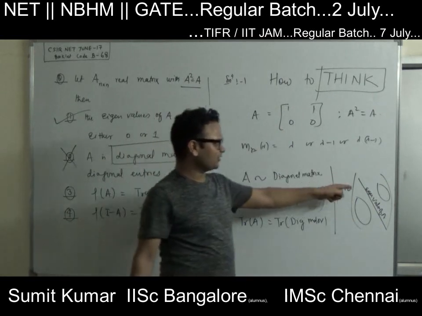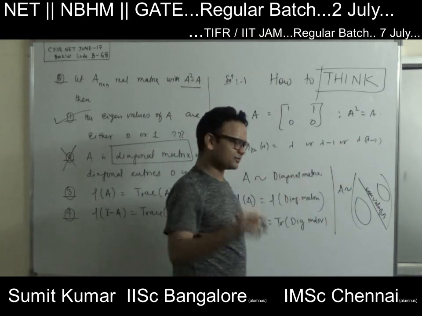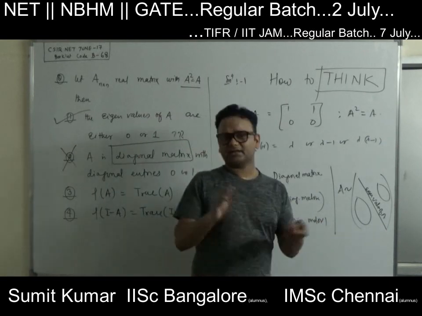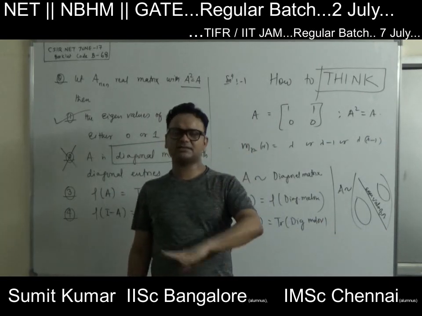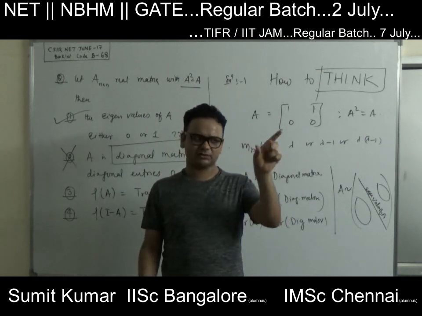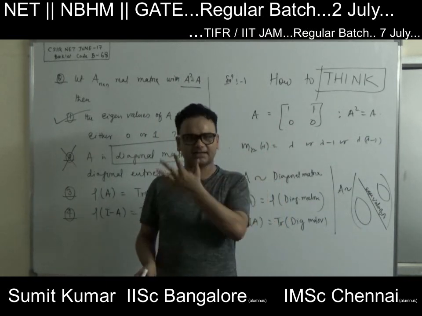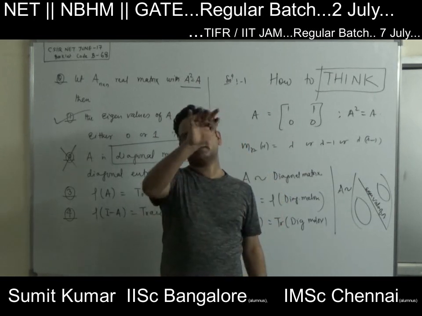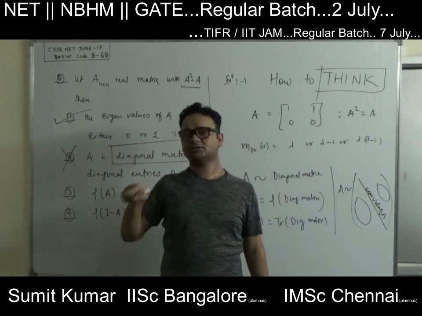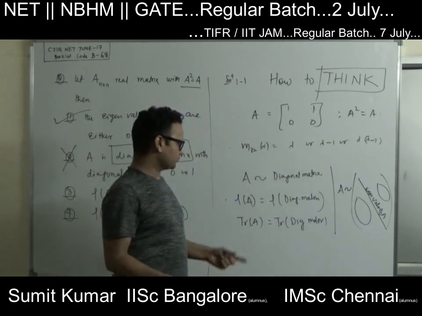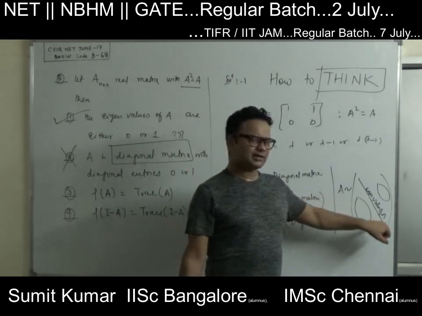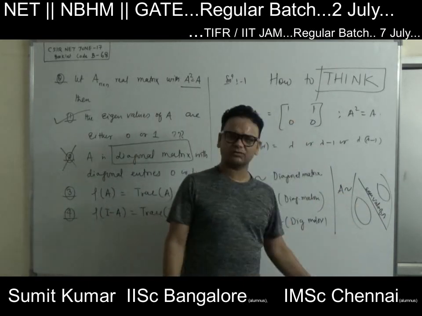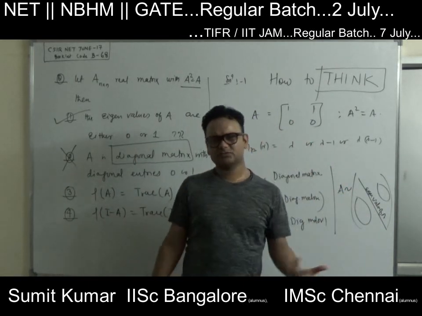And we know the eigenvalues of A are either 1 or 0, right? Rank of a diagonal matrix means the number of non-zero elements on the diagonal. If I say a diagonal matrix has rank 3, there are 3 non-zero elements along the principal diagonal. The eigenvalues of A are a combination of 1 and 0: either all 0, all 1, or a combination of 1 and 0.